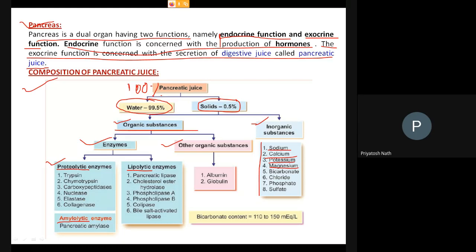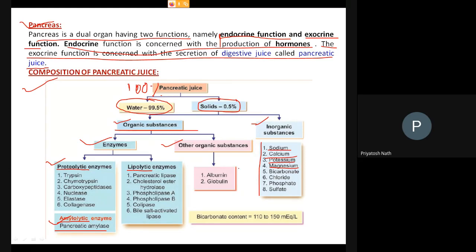Okay, so there are a number of enzymes you can see here. Proteolytic enzymes are trypsin, chymotrypsin, carboxypeptidases, nuclease, elastase, collagenase. And in lipolytic enzymes, you can get pancreatic lipase, cholesterol ester hydrolase, phospholipase A and B, and bile salt activated lipase. So these are the prominent proteolytic as well as lipolytic enzymes. Plus there are amylolytic enzymes, also called pancreatic amylase.